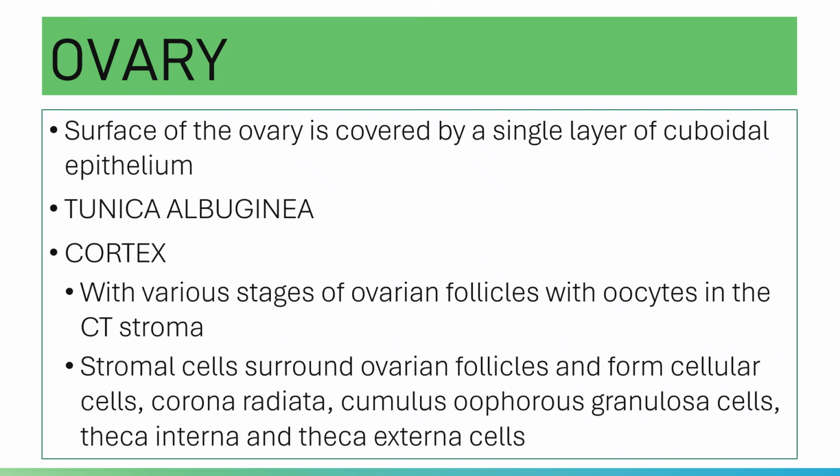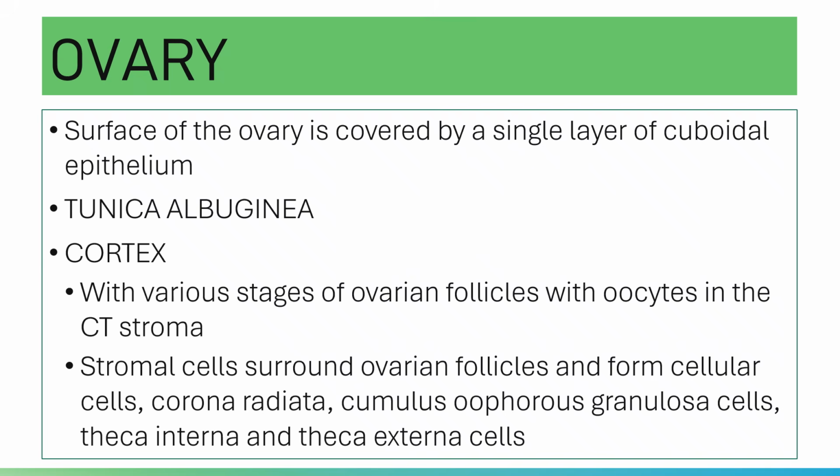Your germinal epithelium rests on a connective tissue layer known as your tunica albuginea. You have your germinal epithelium and then your tunica albuginea, a connective tissue layer, and then you have a cortex.